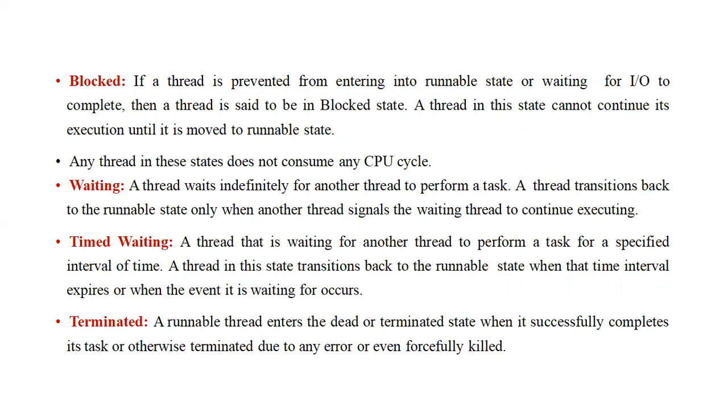The waiting state: a thread waits indefinitely for another thread to perform a task. A thread transitions back to the runnable state only when another thread signals the waiting thread to continue the execution. Timed waiting: a thread is waiting for another thread to perform a task for a specified interval of time. A thread in this state transitions back to the runnable state when the time interval expires or when the event it is waiting for occurs.